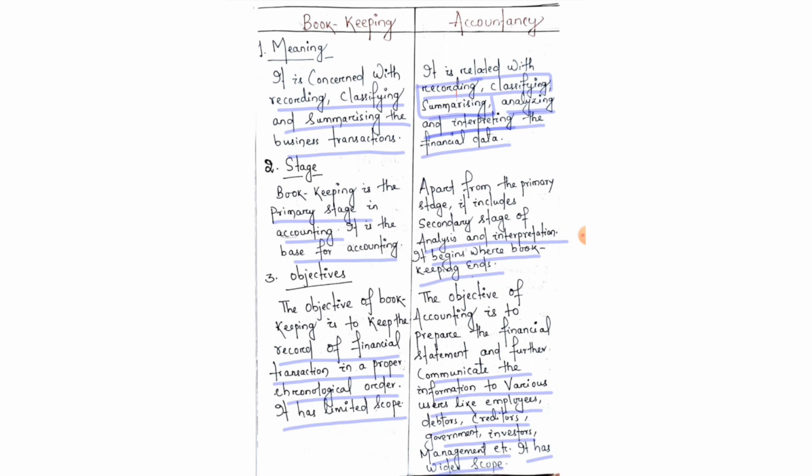So it has a wider scope. Now this information from the financial statements, that is whether it has made a profit or loss, or we can say how its financial position is, is communicated to the various users of the accounting data, which can be employees or a debtor or a creditor or management.